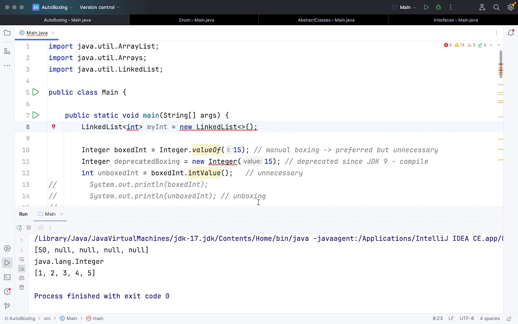Many of the Java collections, which include list, queue and stack, can't directly take an integer value. So how can you do it? Pass the value using the boxing technique, where you have to use the wrapper class.